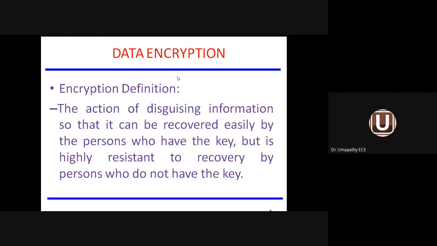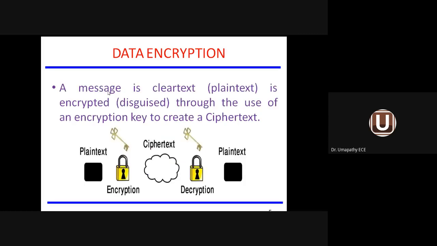So what is data encryption? What is the meaning of encryption? The meaning of encryption is the action to convert the plain text information into ciphertext information using a particular key. If you have the key, you can recover the information. If you have the key, you can transform the information. But if you don't have the key, you cannot recover the information. That is the meaning of encryption.